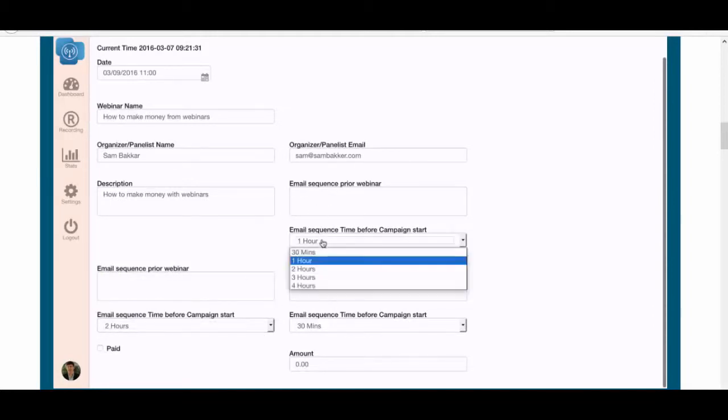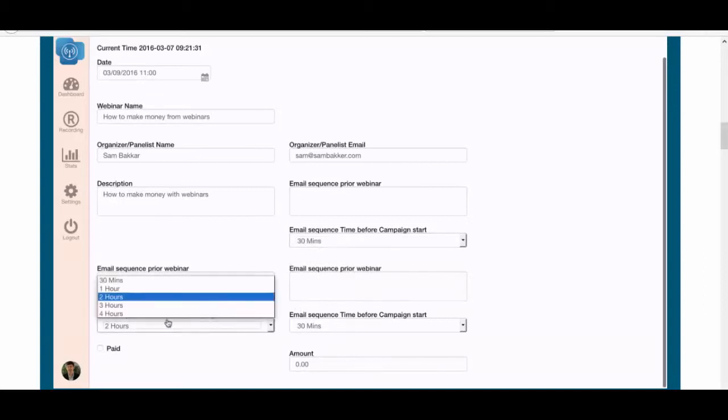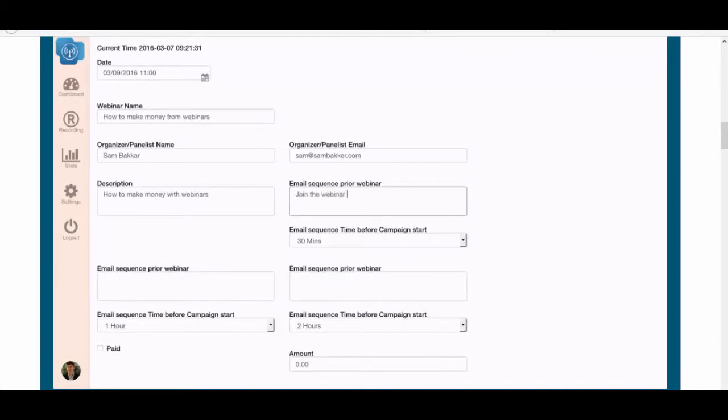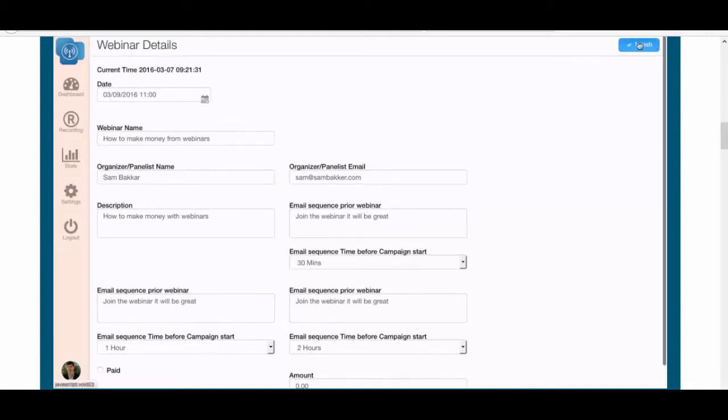You can see this one will go out in 30 minutes, this one will go out after 1 hour, this one will go out after 2 hours, and it might say, join the webinar. It will be great. And it's a notification saying, hey, there's 30 minutes left, and we'll have templates there to make it easy for people, because I'm assuming people will probably want to take the templates as opposed to actually writing it out themselves. Then we click finish, and we finish the creation process.